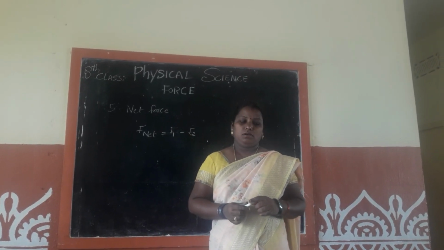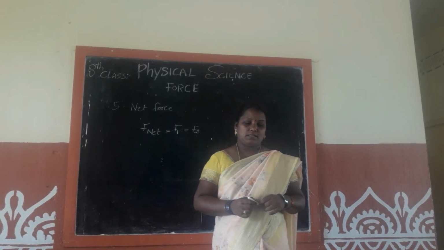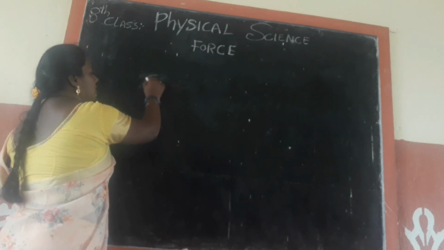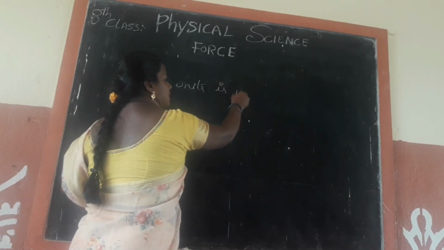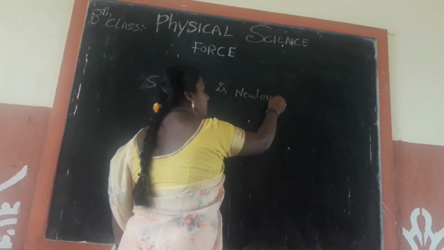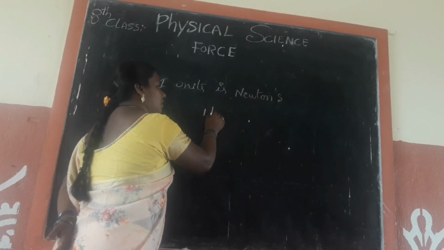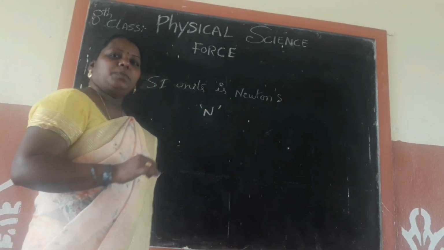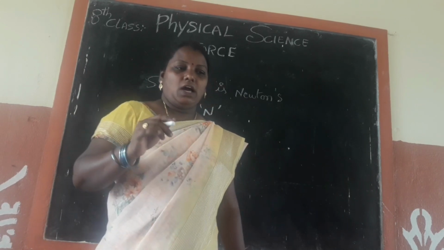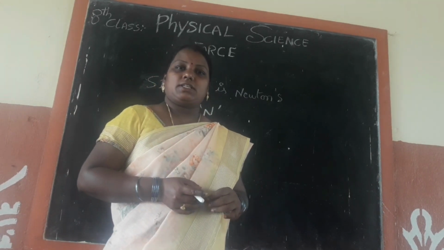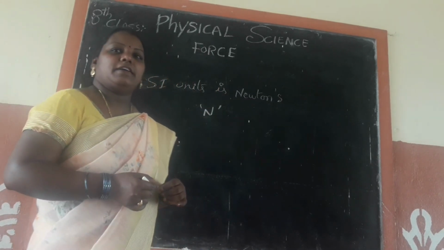Net force is usually represented by its magnitude. All forces have magnitude and direction. The SI unit of force is the newton. It is denoted by capital N. And the next topic is free body diagram. The diagram showing all the forces acting on an object at a particular instant is called a free body diagram. It is also denoted by FBD.